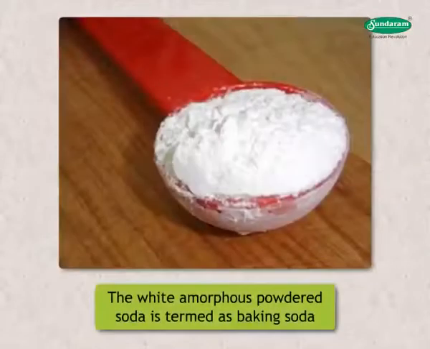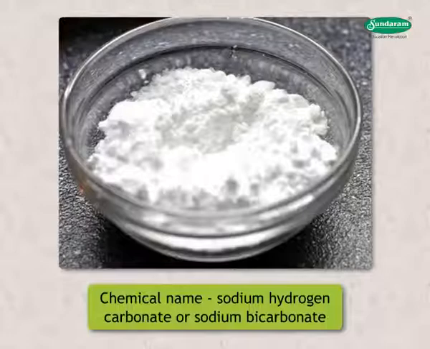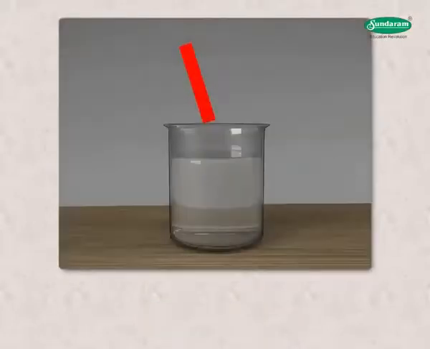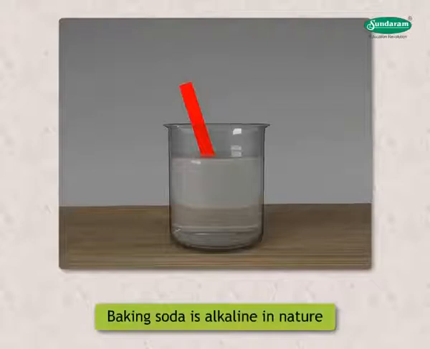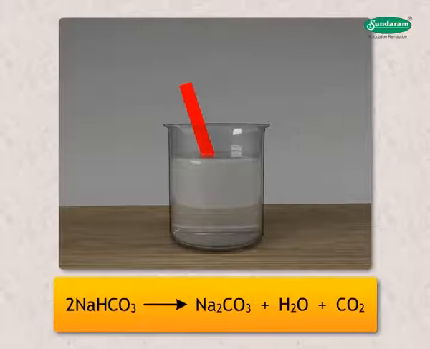The white amorphous powdered soda is termed as baking soda. Its chemical name is sodium hydrogen carbonate or sodium bicarbonate, and its formula is NaHCO3. When tested with litmus, NaHCO3 turns red litmus blue, which indicates that it is alkaline in nature. When heated strongly, it decomposes as follows.